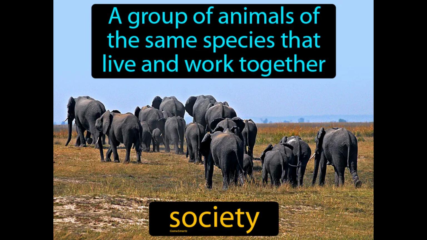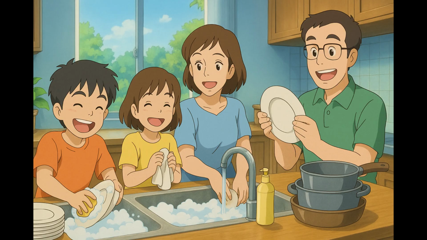A group of animals of the same species that live and work together. Society. In science, society refers to a community where individuals interact and cooperate for collective benefit. Imagine trying to clean up after a big family dinner all by yourself. It's overwhelming and tiring. This is similar to how a single animal might struggle to survive alone in the wild without the support of others.